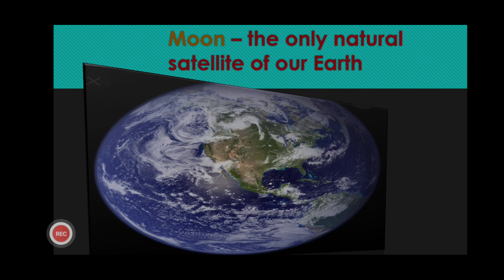Children, in this picture you can see the moon. The moon is the only natural satellite of our earth. You can see this satellite with your naked eye in the sky. Okay, so the moon is the only natural satellite of our earth. Means the moon moves around our earth, and this type of movement is called revolution.